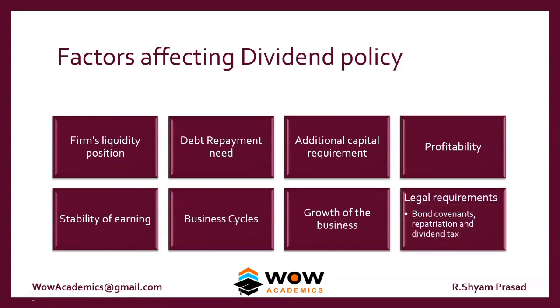And the last one is legal requirement. When some companies have issued bonds, the bondholders create something called a covenant. Covenants are restrictions placed upon the company. One of the restrictions can be that bondholders say you should not pay dividend as long as you are not paying the interest. If the company has agreed to the rule, they have to follow it. Or in terms of dividend taxation, if dividends are taxed at a higher rate, the company will not issue dividends at all. So these are the things which affect the dividend policy of a company.